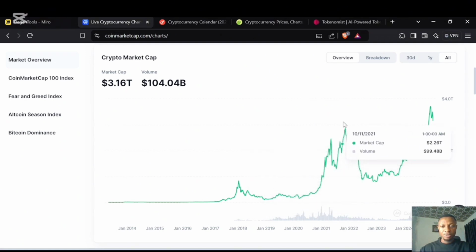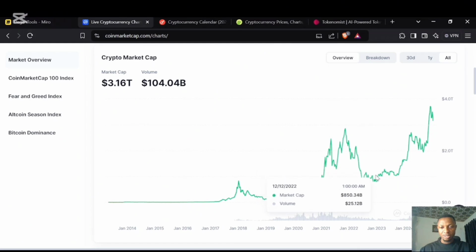So it tells you how much liquidity left the market, from $2.8 trillion to $800 billion. That's about $2 trillion left the market. About 90% of the whole money left the market.